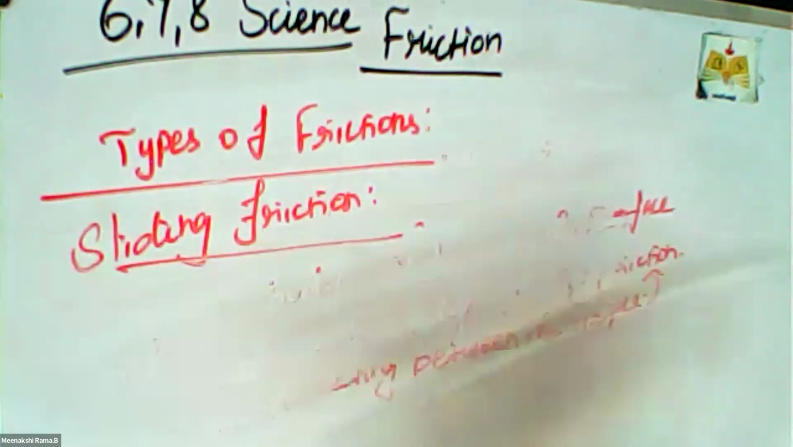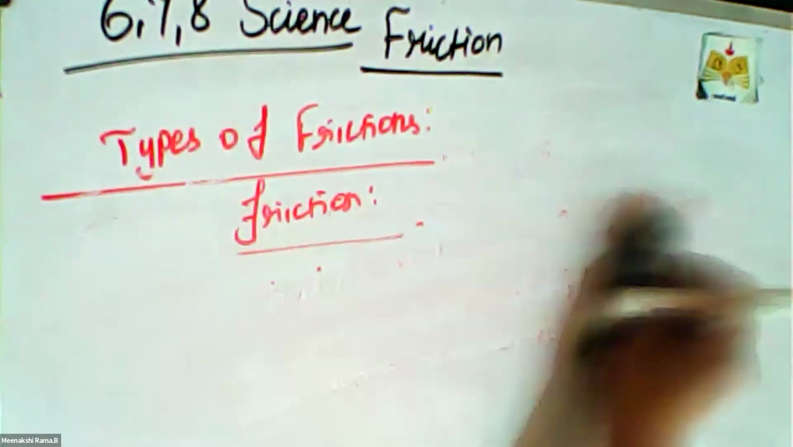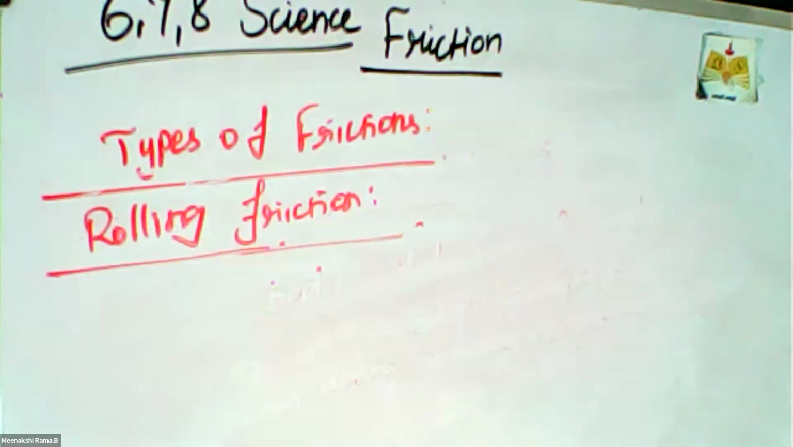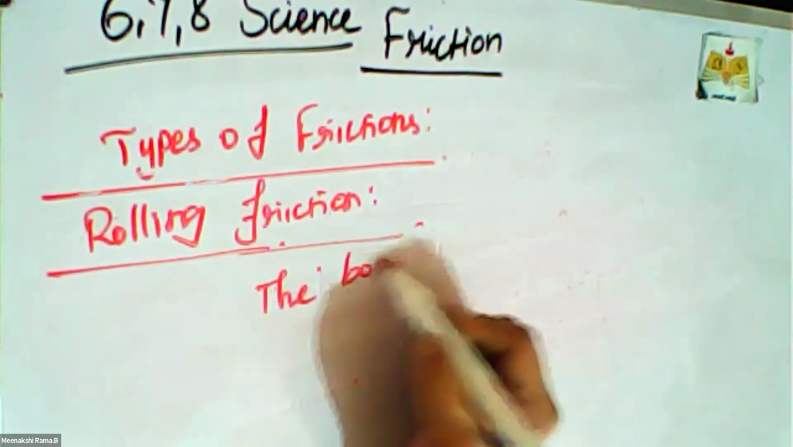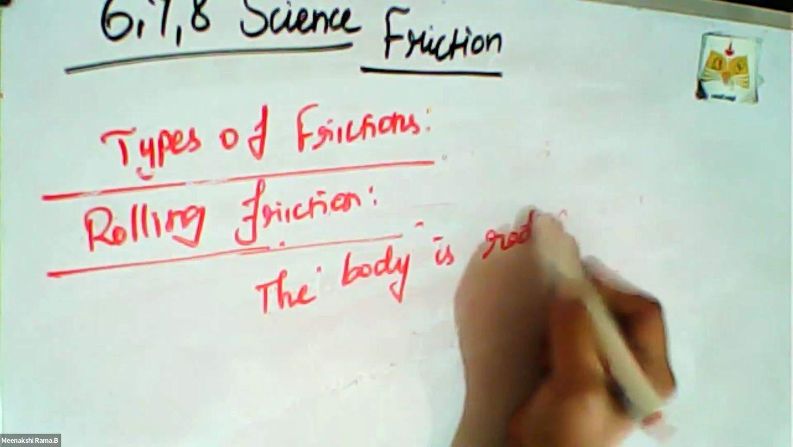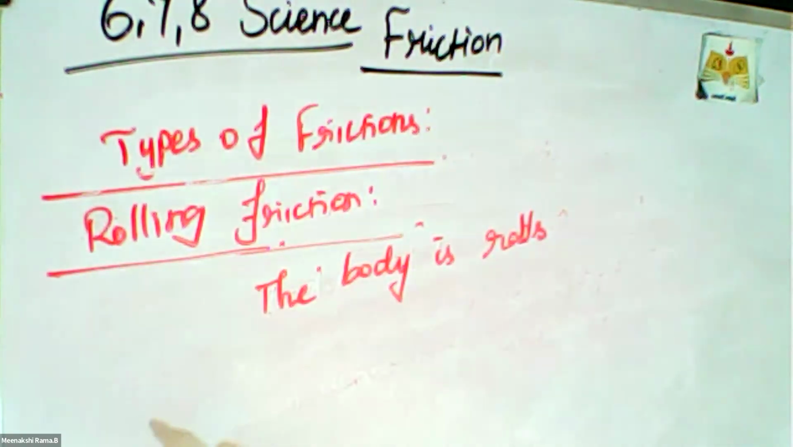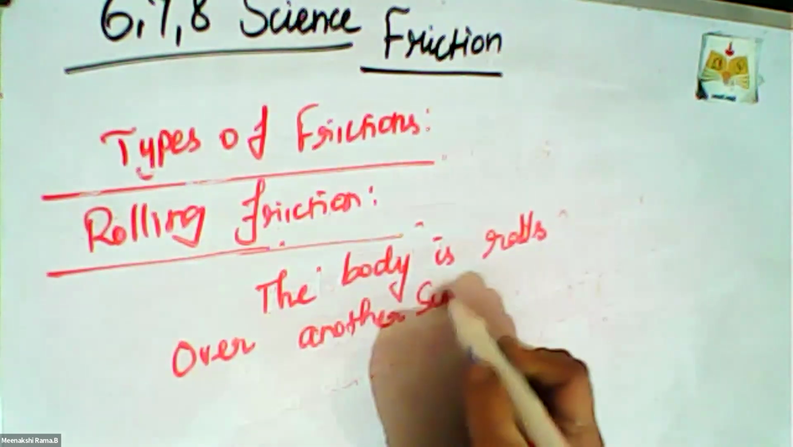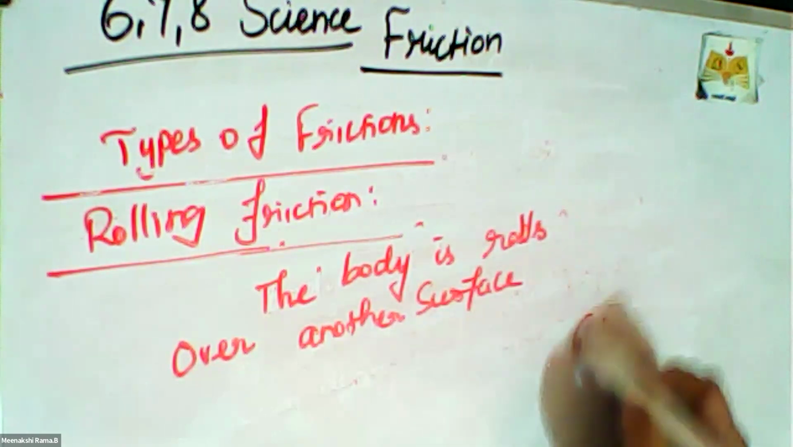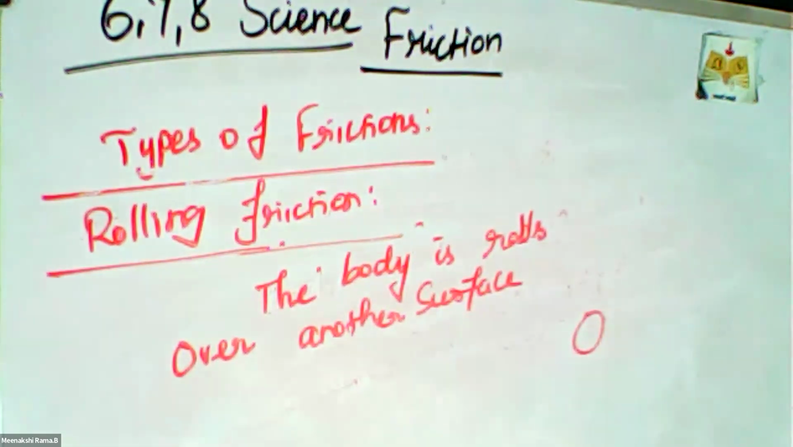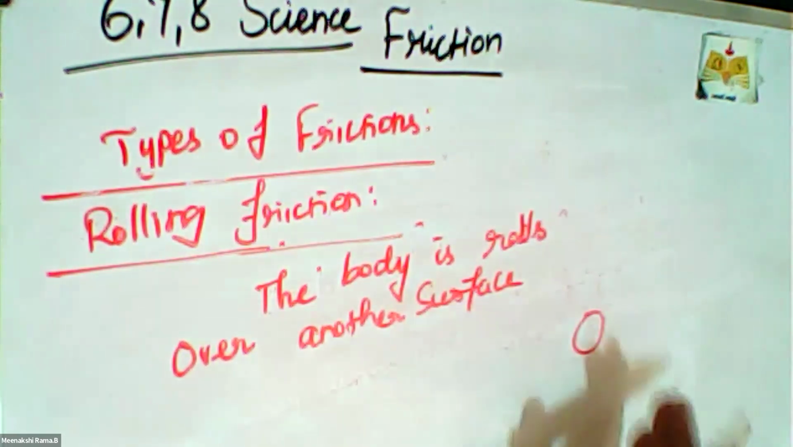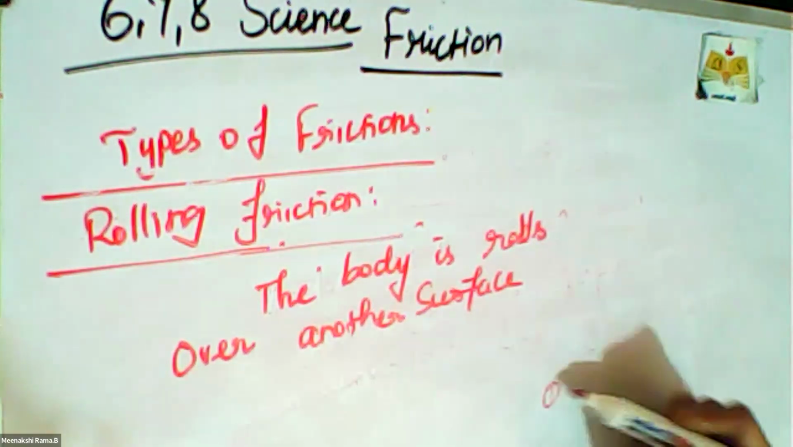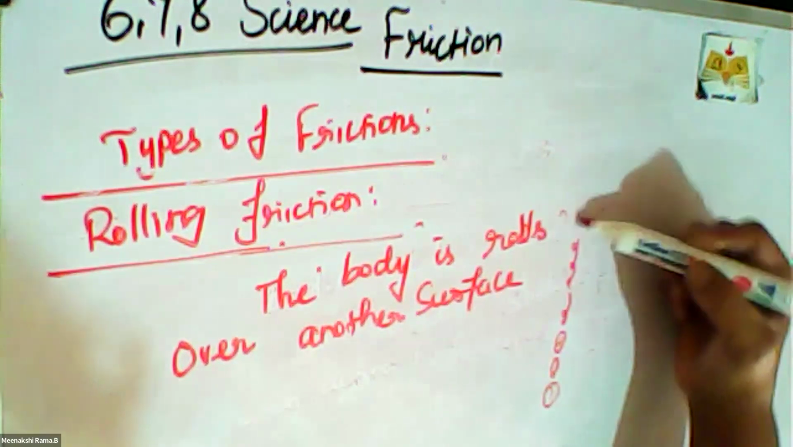This is the explanation of sliding friction. And then next one is rolling friction. The body rolls over another surface. If we move a ball on a plain floor, the ball is always rolling in that area.